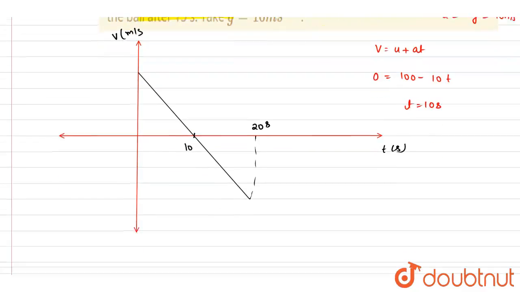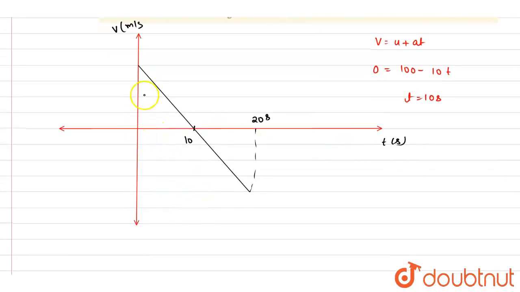Now we want the maximum height. We know that the area under the VT curve gives the displacement. If I write down the maximum height, the area will be, if you see, it is thrown with a velocity of this, and this is 10 seconds. So we'll write half into base into height. So this area will be equal to 500 meter.